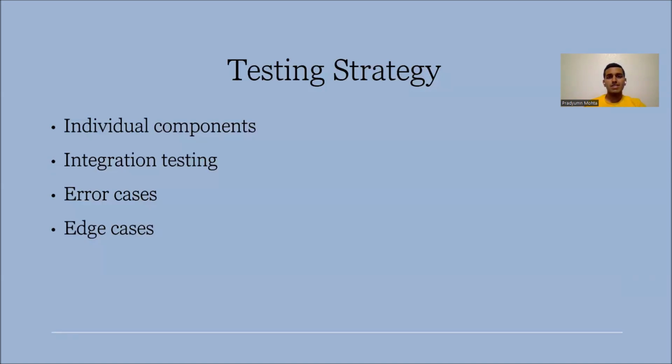So now let's talk about the testing strategy. Our coding language tests using individual components, integration testing, error cases, and edge cases. In the individual components, we check arithmetic operators, string operators, and control structures. In the integration testing, we check functions with arrays and nested control flow. In the error cases, we test array bounds, type mismatches, and undefined variables. And in the edge cases, we check empty arrays, zero values, and boundary conditions.